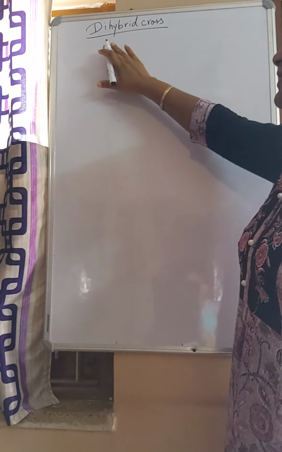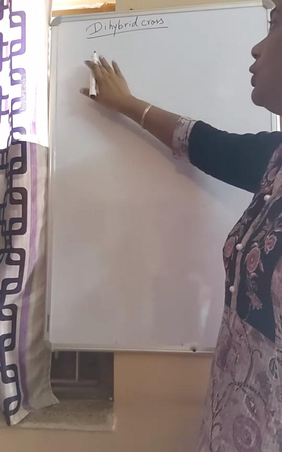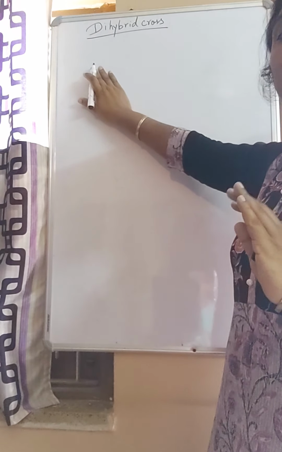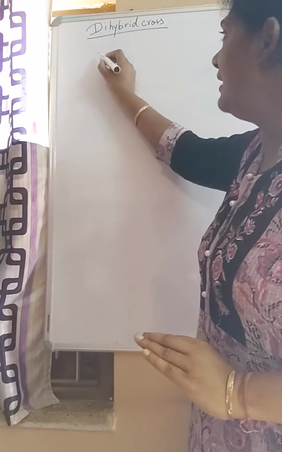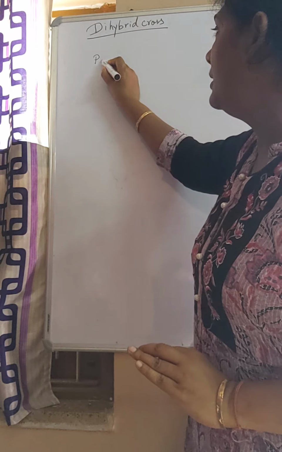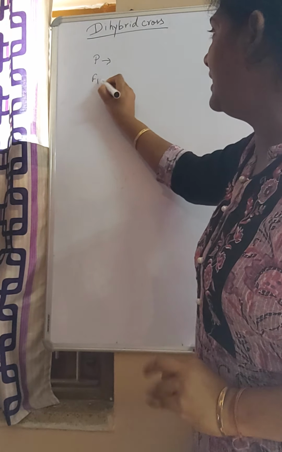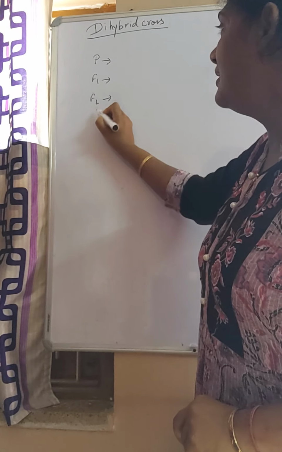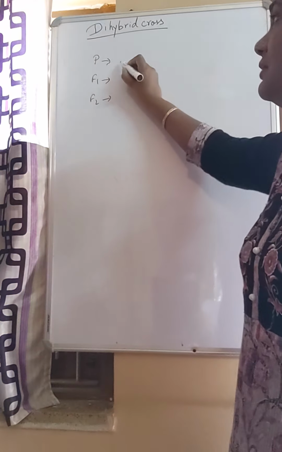Okay, now we will read about dihybrid cross, but before I go to dihybrid cross, I want you to understand what actually Mendel did. As I have told in monohybrid cross, parents, then F1, that is filial 1, the first generation, and filial 2, that is the second generation. So understand what he actually did.